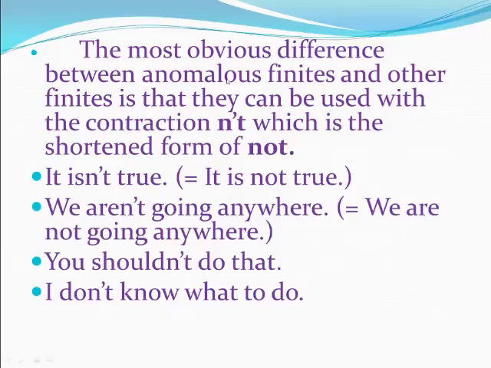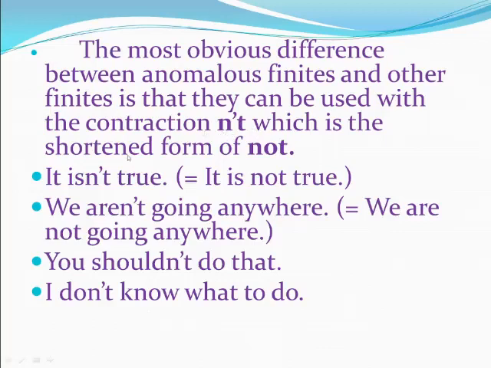The most obvious difference, obvious means clear, between anomalous finites and other finites is that they can be used with the contraction n't, which is the shortened form of not. For example, can, can't.